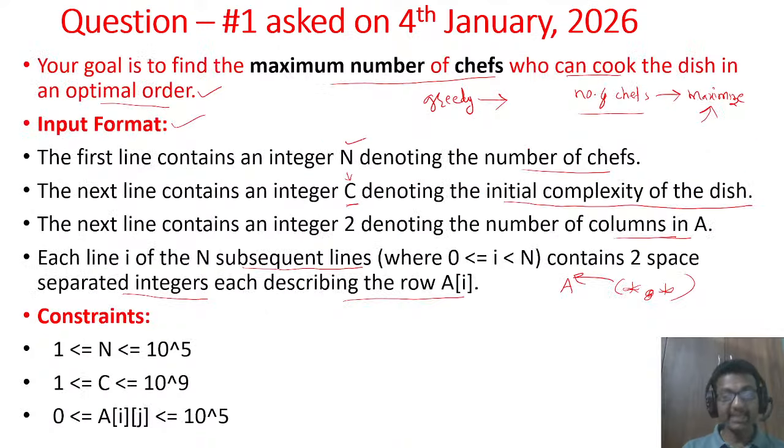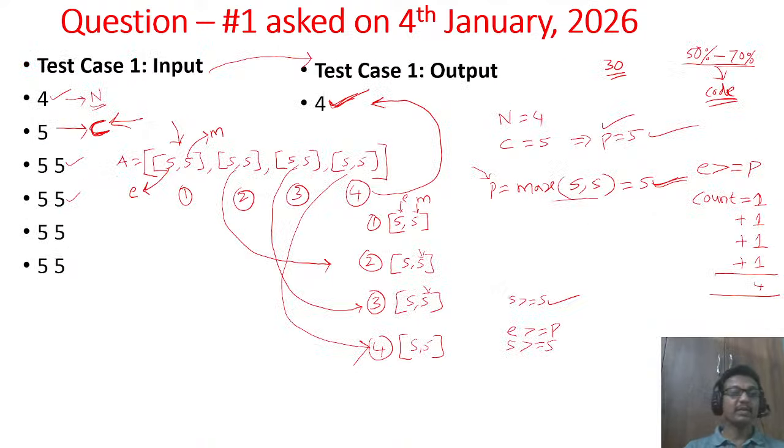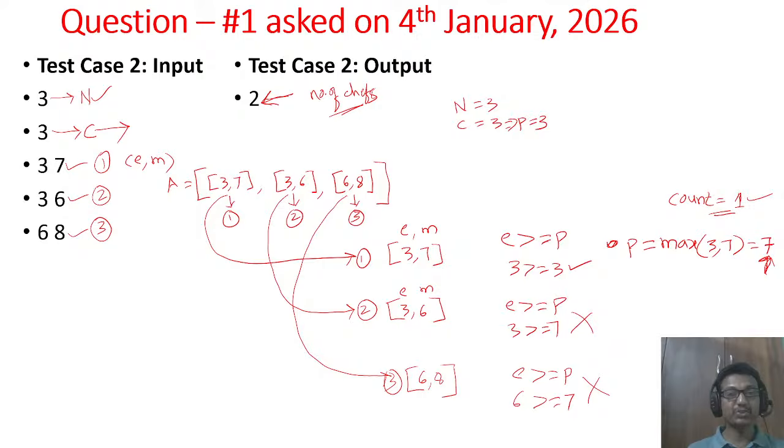So in the second case, what happened? Let us understand. In our test case 2, if we allow the chefs to prepare the dish in the order in which they appear in the list, observe the three chefs' messiness here. The first chef's messiness is 7, the second is 6, the third is 8.